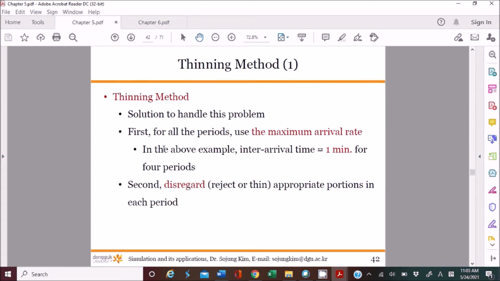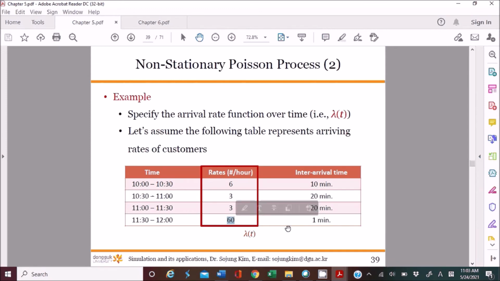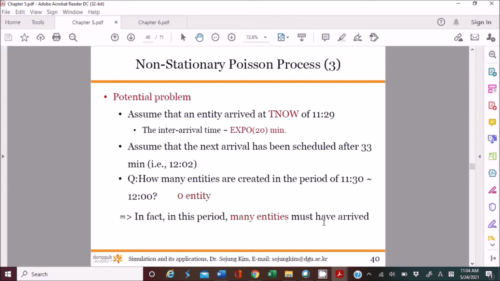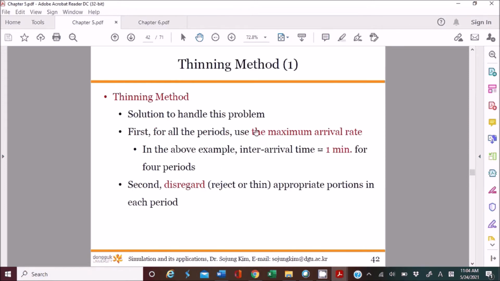In order to use this one, you have to use the maximum arrival rate. In our previous example, what was the maximum arrival rate? 60 per hour, during the 30 minutes. So the interval time is 1 minute. With 60 arrivals per hour, since the maximum arrival rate is 60 per hour, the interval time should be 1 minute, right?